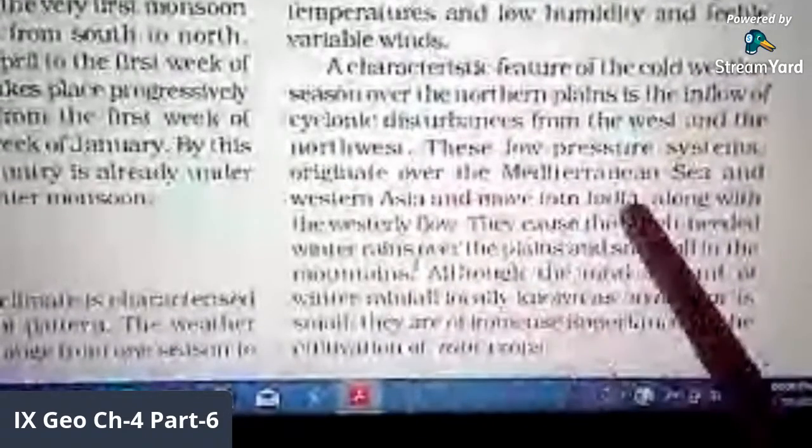This low pressure system originates over the Mediterranean Sea and Western Asia and moves towards India. So this type of cyclone originates from the Mediterranean Sea in Western Asian parts, and it starts moving towards India along with the westerly flow. They cause the much needed winter rains over the plains and snowfall in the mountains.